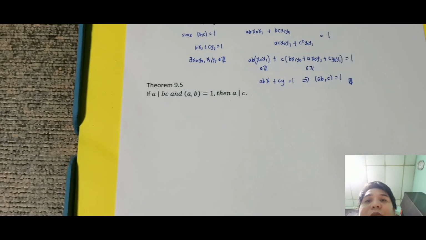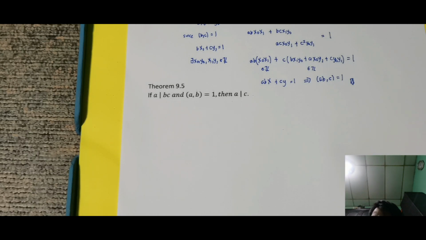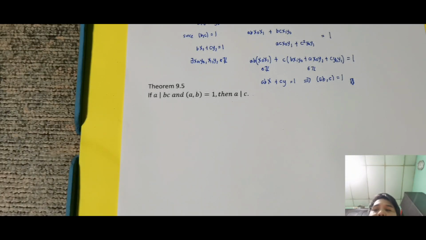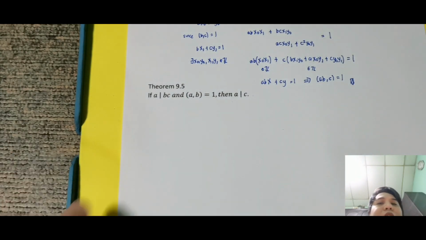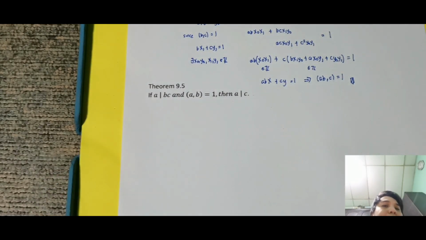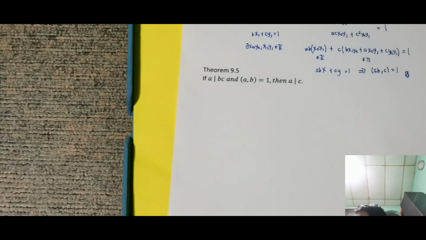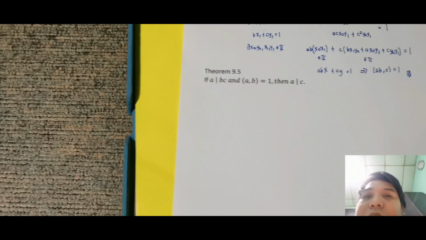Okay, so ito yung theorem 9.5. So if A divides BC and (A, B) is equal to 1, then A divides C. So medyo kakaiba yung galaw. Okay, so I think paano natin umpisahan yan? Ito kasi lagi, no? Pag nakita ko na ito, sure ako lagi may linear combination. So, aware ako, relatively prime sila to each other. Basta makita mo to, alam mo na si A and B are relatively prime to each other. So, by theorem 9.1, may mag-exist na linear combination niya. Okay, so ito yung proof.